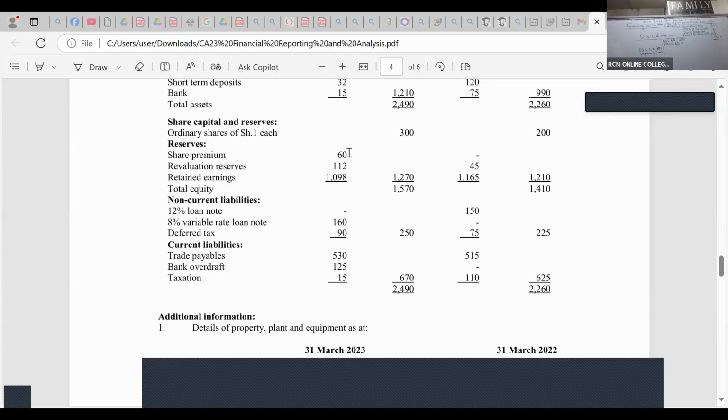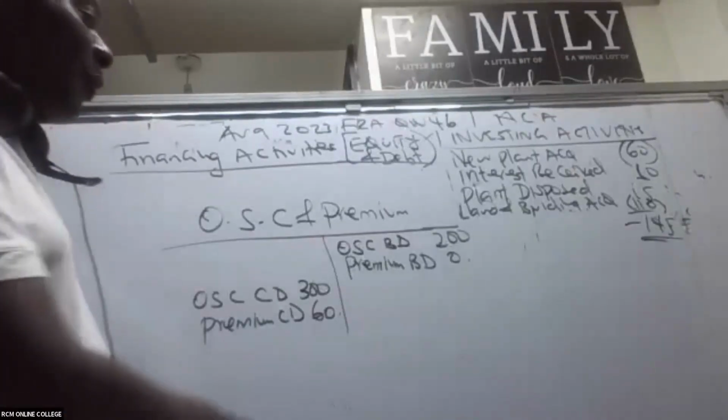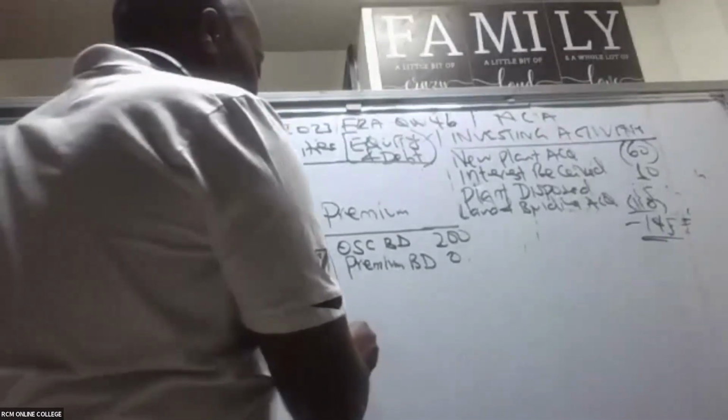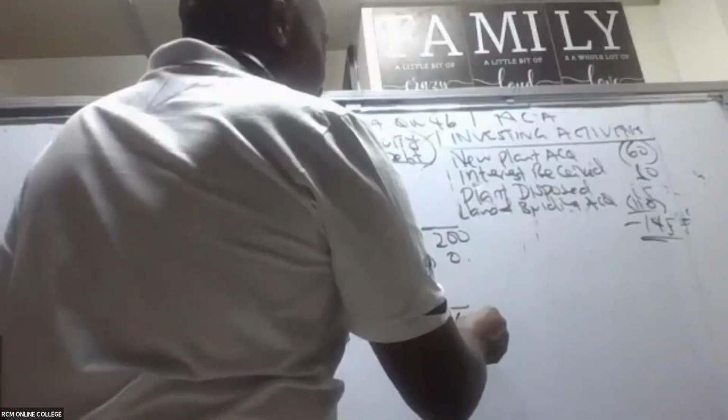So then, ladies and gentlemen, are you able straight away to tell me what is happening here really? Of course, straight away, I'm able to see that I issued more shares in the year. So if we balance here, 360.